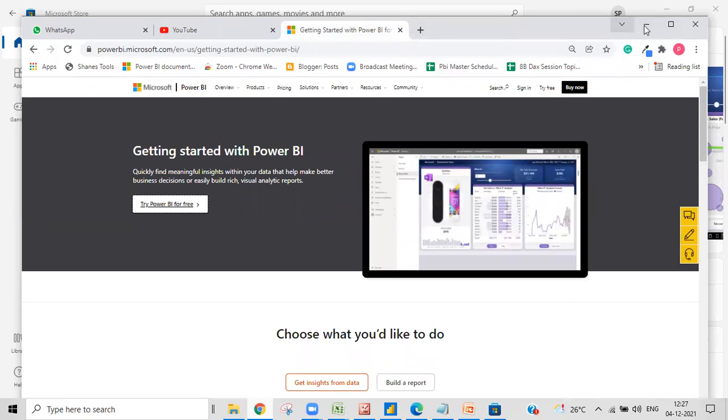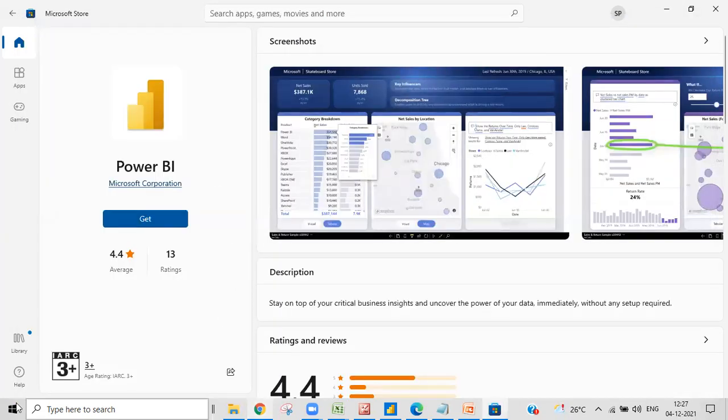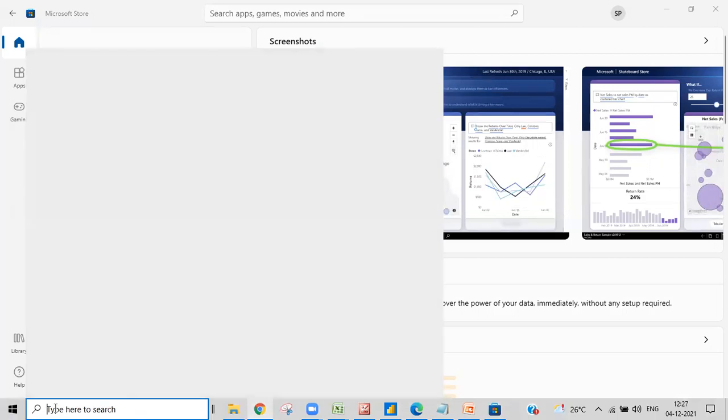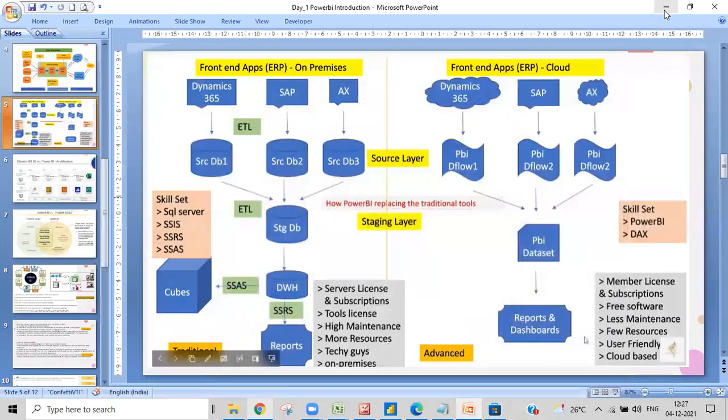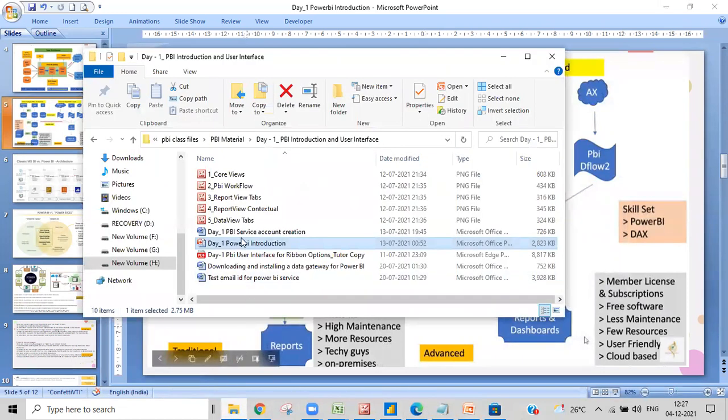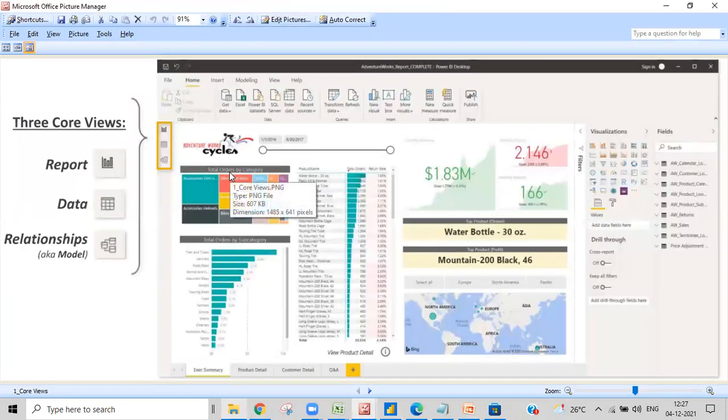And then if you want, you can get it from the Microsoft Store. No need to go into any browsers. You can type it in Microsoft Store, and then you can come over here and install Power BI desktop. And you can work on that Power BI desktop. It looks like this over here. This is Power BI desktop. Let me show you how the Power BI desktop looks.